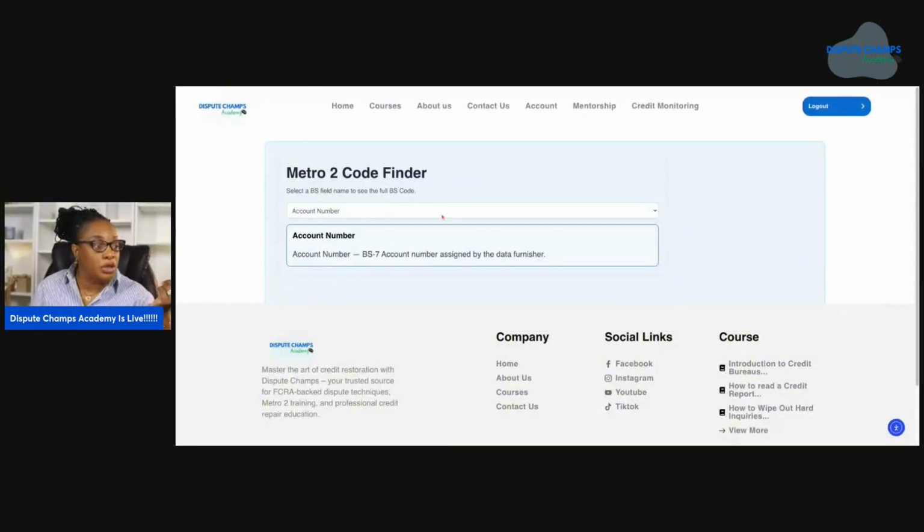If you want to know the credit limit, it's going to tell you what that Metro 2 code is. So it's just like quick actions to help you be more efficient with your disputing. So guys, I love this. Y'all just don't know how excited I am about Dispute Champs.